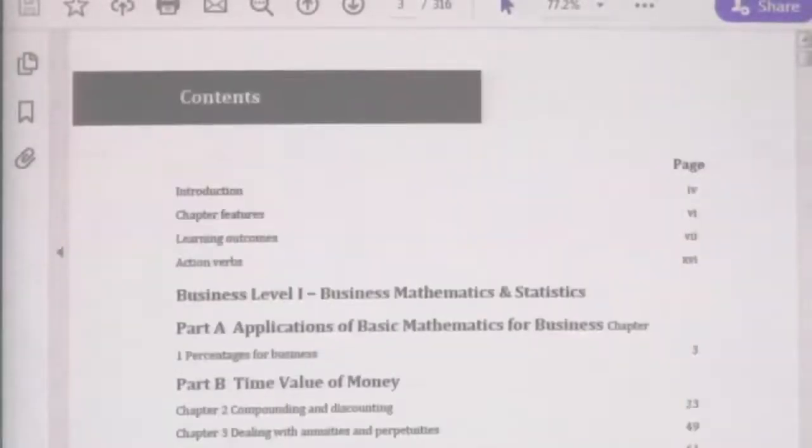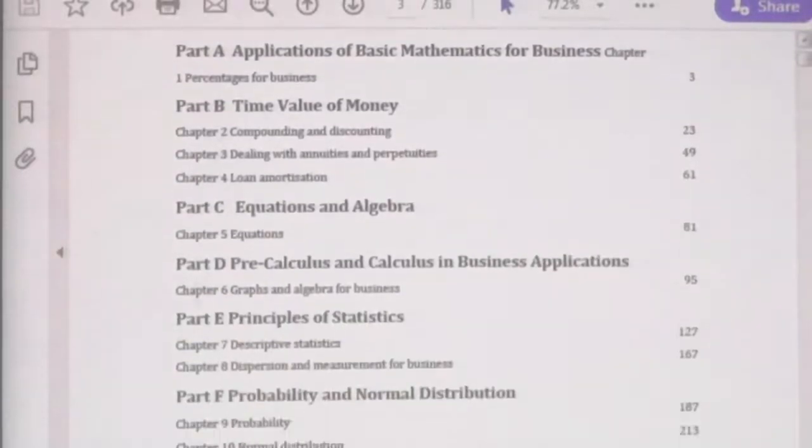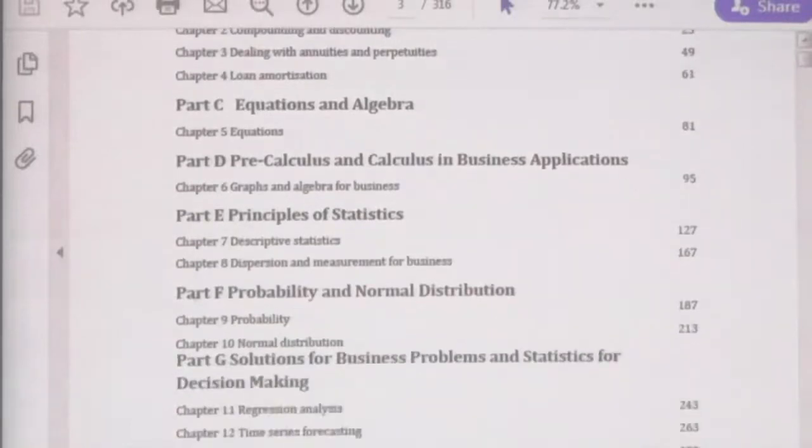This is your study text. Let's take the topics given. Topics 7, 8, 9, 10, especially 9 and 10, talk about probability distributions, right? However, topics 7 and 8 talk about the principles of statistics.